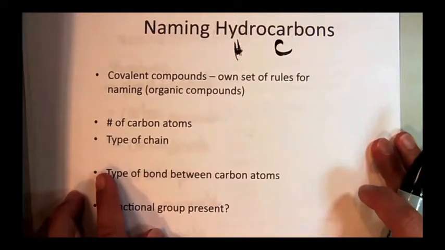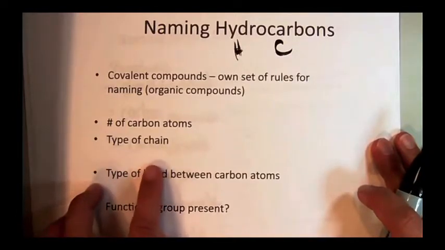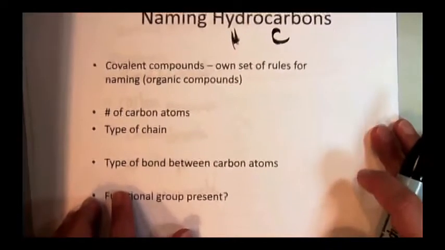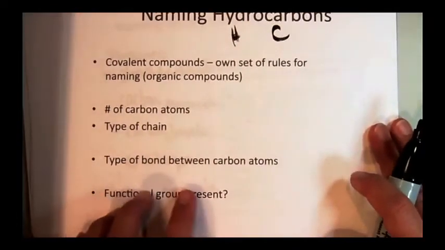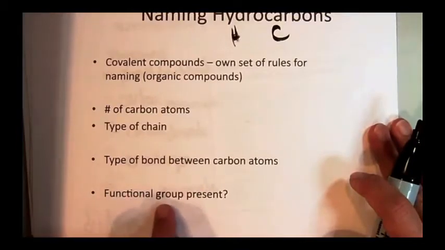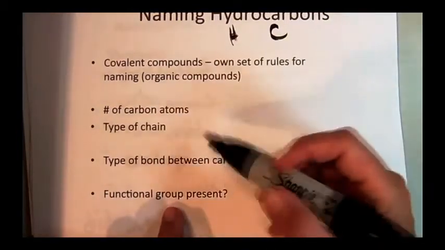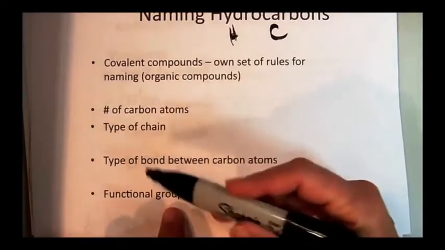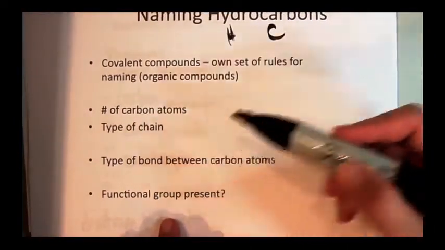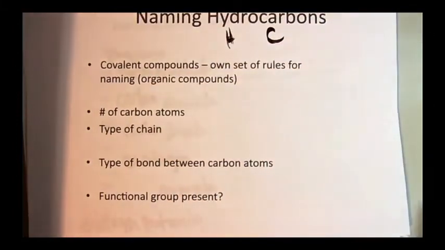chain of the hydrocarbon. The type of chain that you have: is it a straight chain, a branch chain, or a cyclic chain? The type of bond between the carbon atoms, they're always covalent bonds, but is it a single, double, or triple? And is there a functional group present? Now, all these details, I'm just pointing them out to you right now. We're not going to talk about all the details of naming hydrocarbons until next semester.